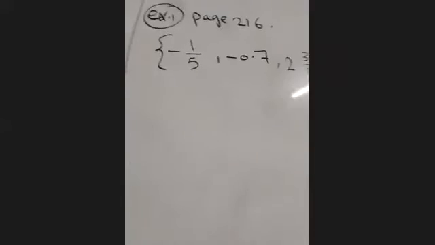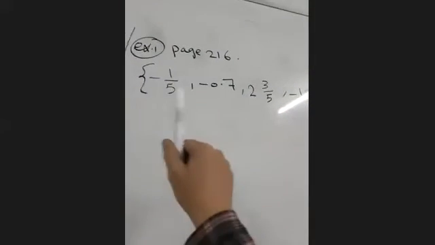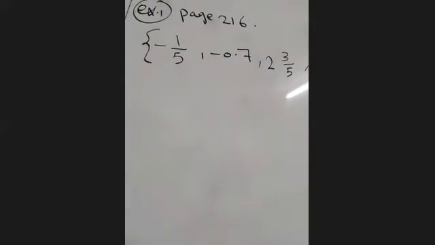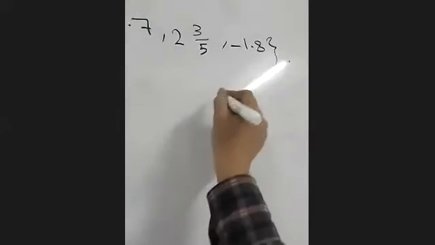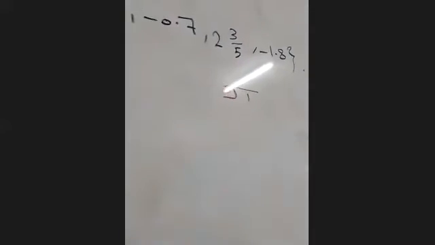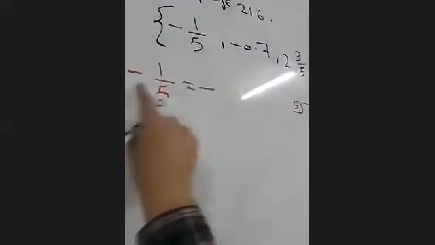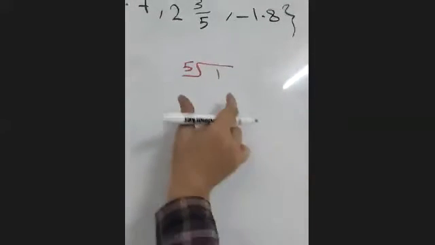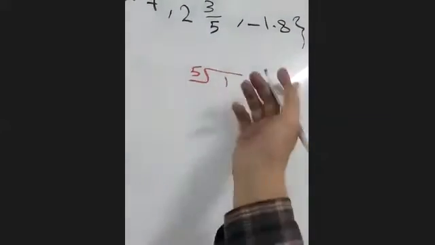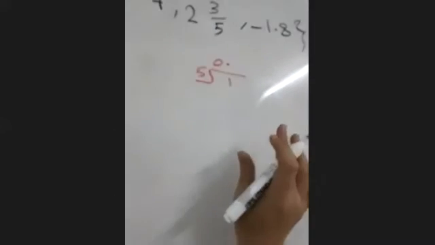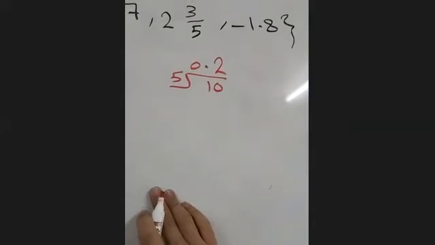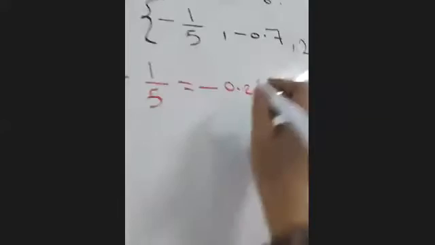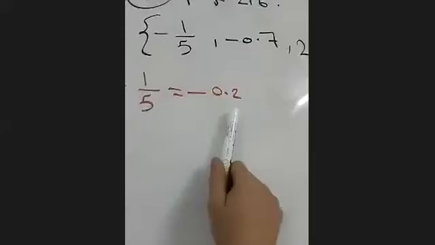So the first step is to turn each number in the group to decimal. Let's turn the first one, -1/5. We will go by the side and make 1 divided by 5. The negative is still negative, don't forget it. Take 1/5 and do the division. 1 divided by 5 cannot be 0, so we add a decimal and get 10. 10 divided by 5 is 2, so 0.2. So -1/5 is -0.2.